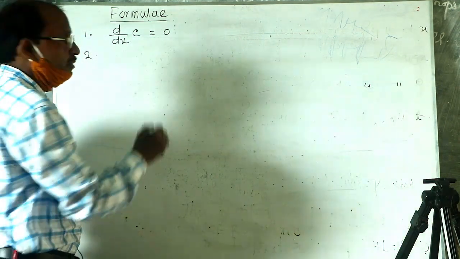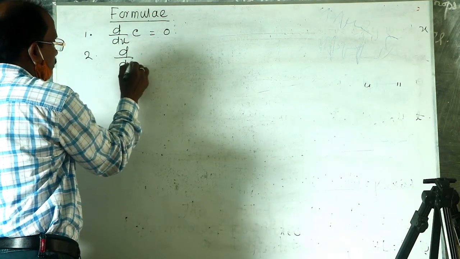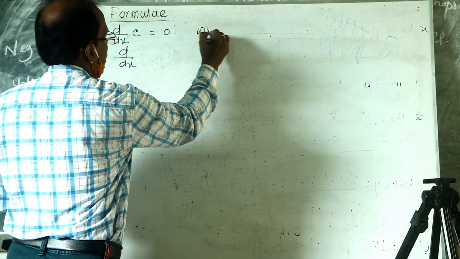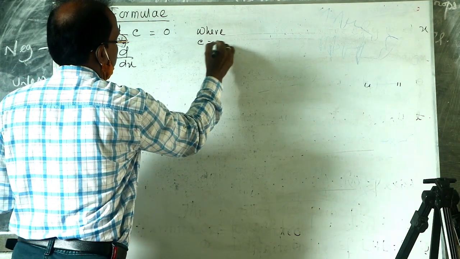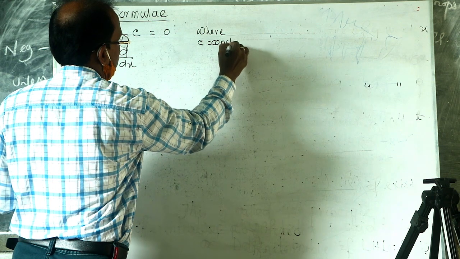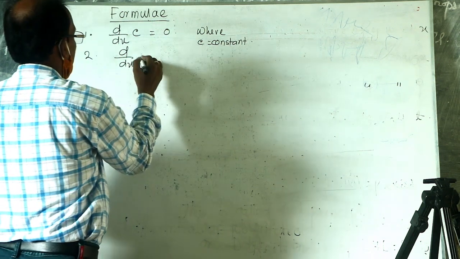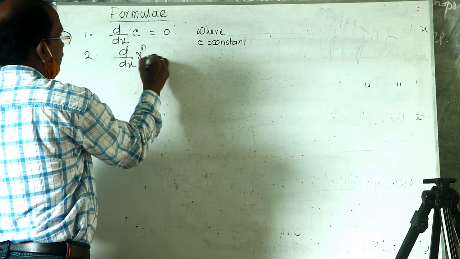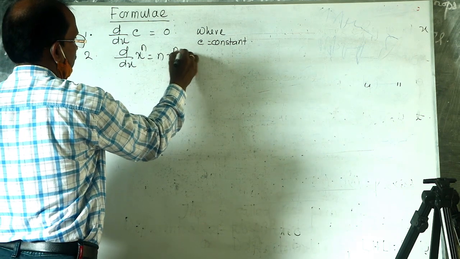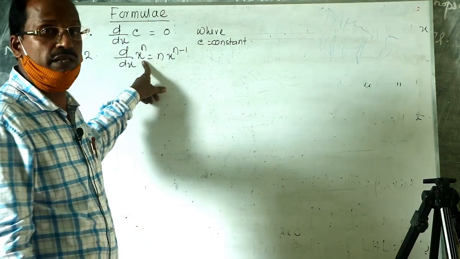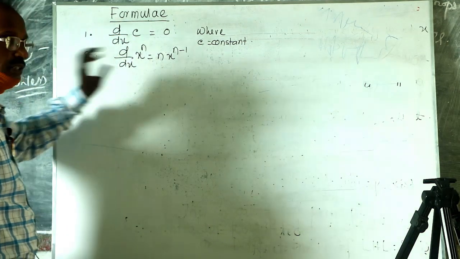Then derivative of c, where c is a constant. Derivative of x to the power n is equal to n into x to the power n minus 1, where x is the variable and n is any constant.